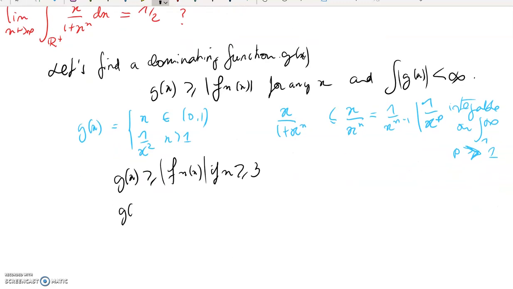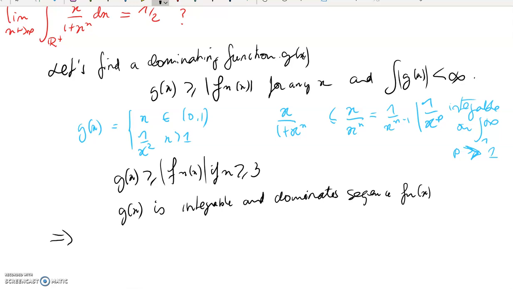We have that g of x is integrable and dominates the sequence fn of x. And so, conclusion of the theorem, we have that the limit of the integral of fn of x is equal to the integral of f of x, okay, and which we said was equal to 1 over 2.